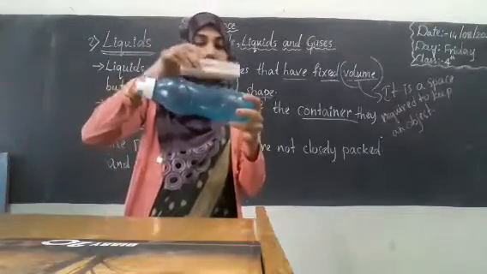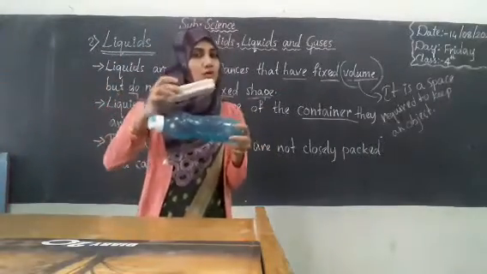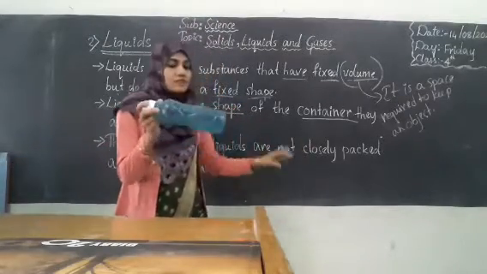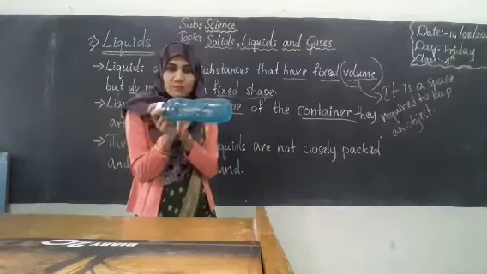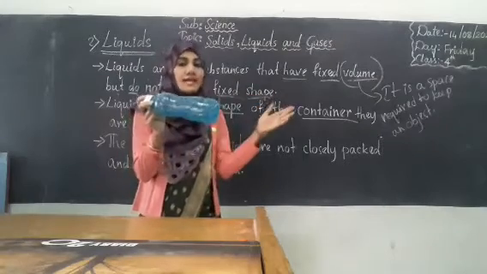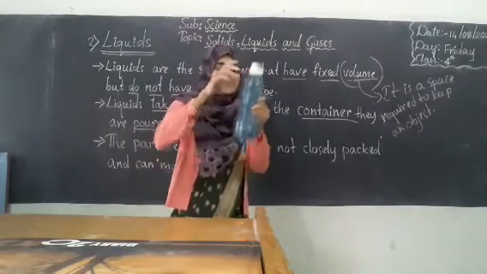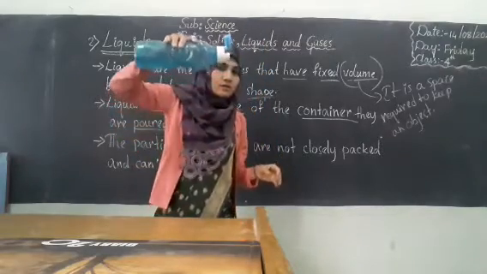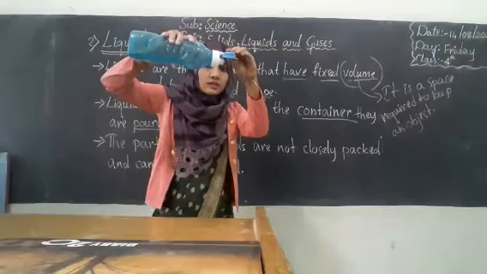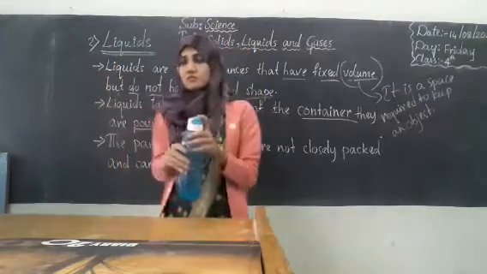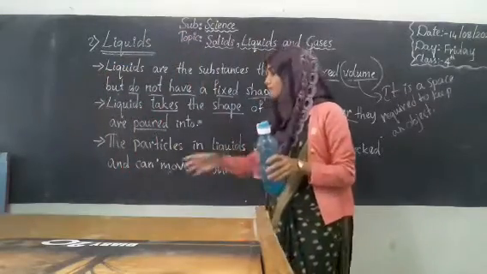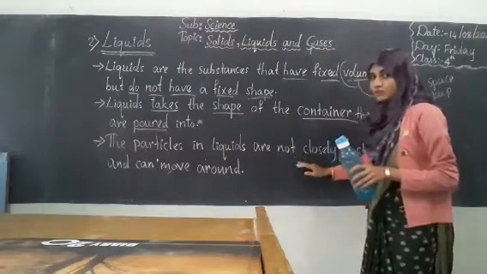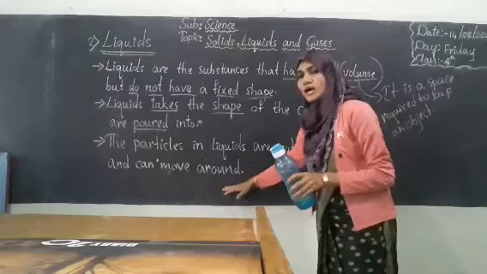if I had done that with the duster, is it possible? No, it's not possible. So why is it possible here? Because the particles in liquids are not closely packed, they are loosely arranged. Now the water is stored in the bottle, but as soon as I open it and pour, see, it will start flowing. Why does it start flowing? Because the particles are not packed closely and they can move around.